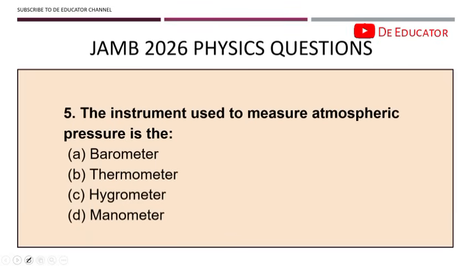Question 5: the instrument used to measure atmospheric pressure is known as the barometer. One of the questions you will most likely come across in your UTME 2026 is parameters and the instruments used to measure them. So take note: what is a thermometer used for? What is a hygrometer used for? What is a manometer used for? You should know thermometer, temperature; hygrometer, relative humidity. Take note of all these, and also other instruments in physics like the ammeter and galvanometer, and what they measure.